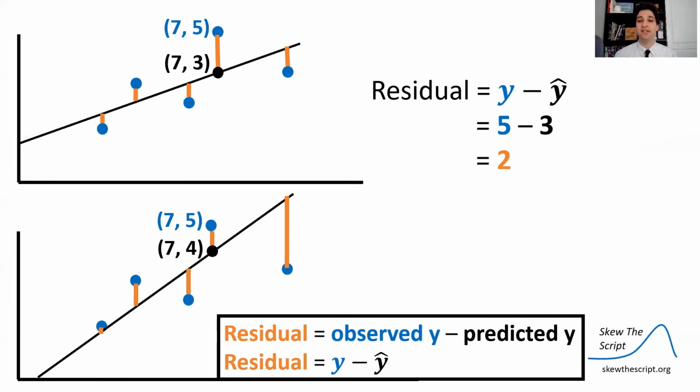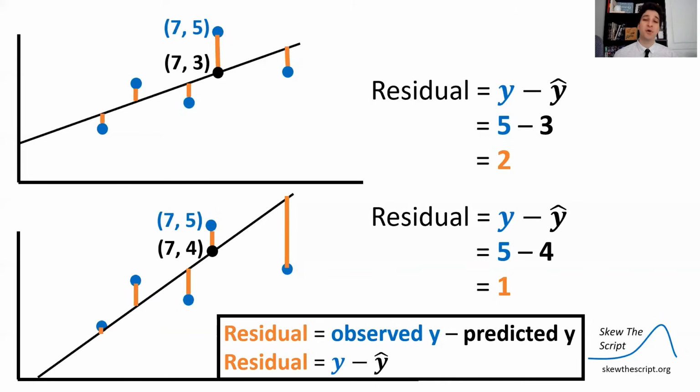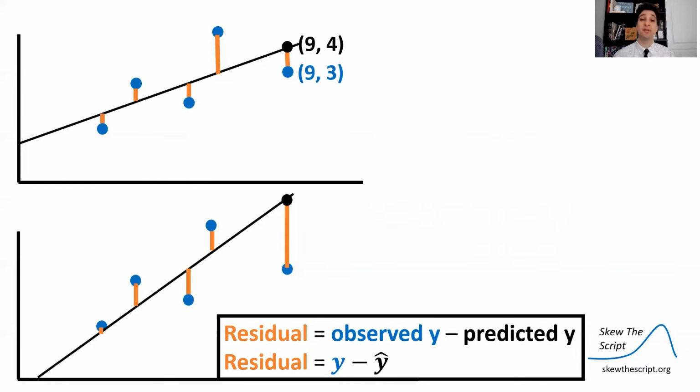So let's do that for each of these. 5 minus 3, take the actual observed y value minus the predicted one, is 2. 5 minus 4 is 1. So as we said, the residual was smaller for model B for that point.